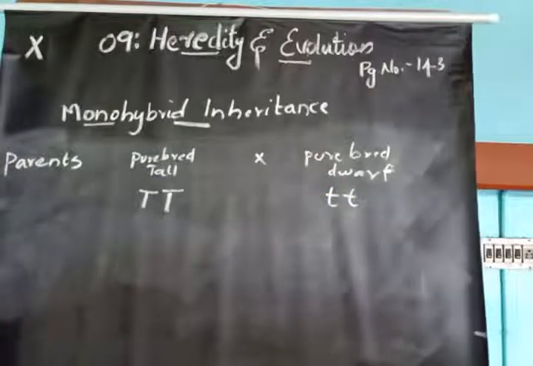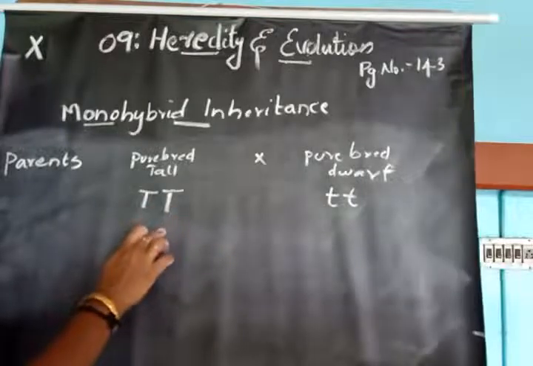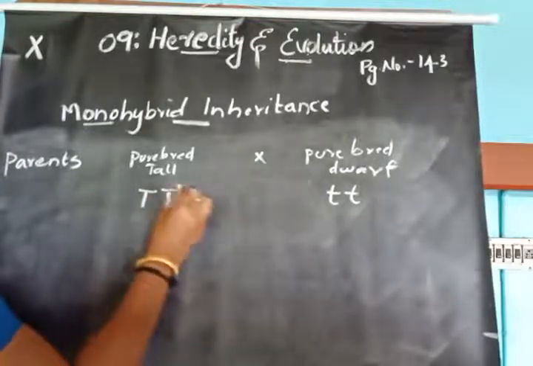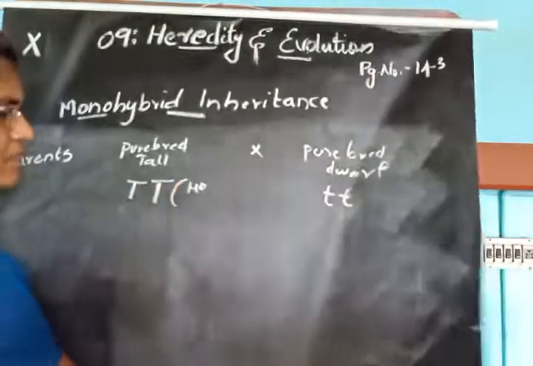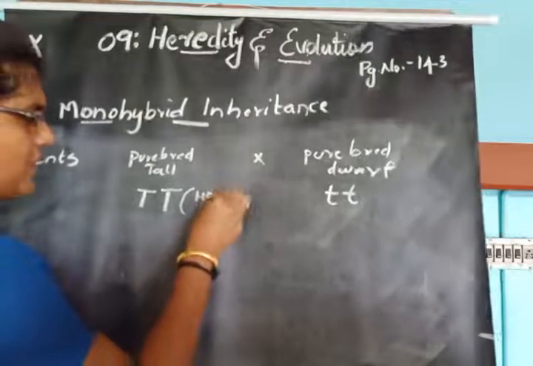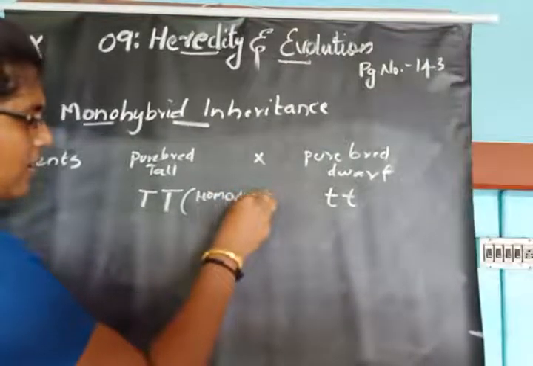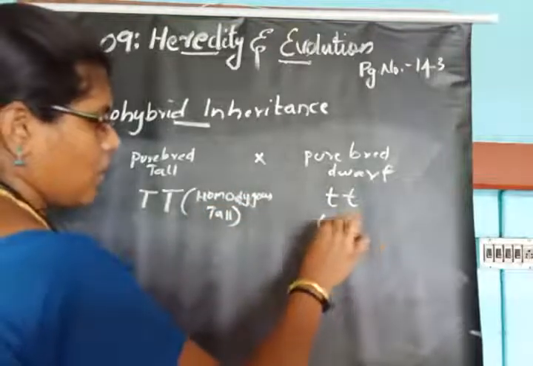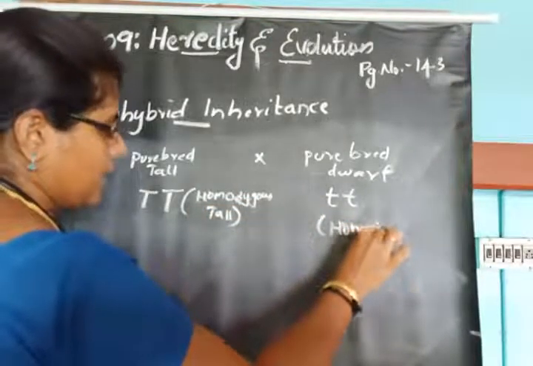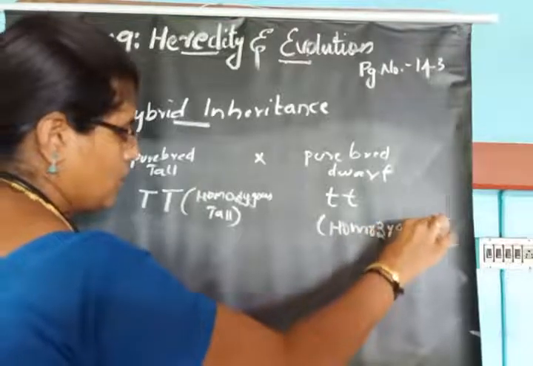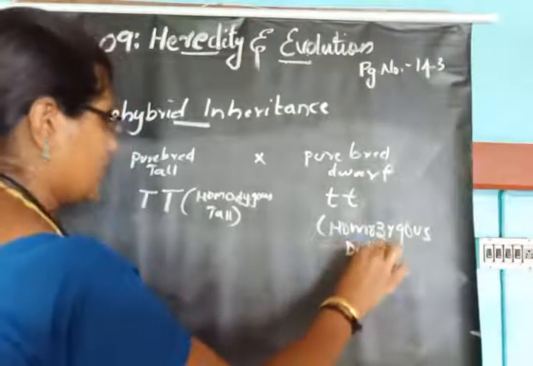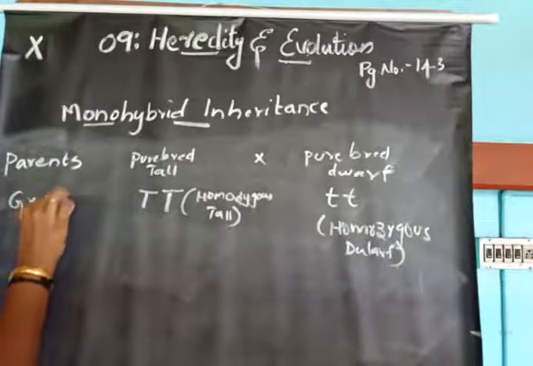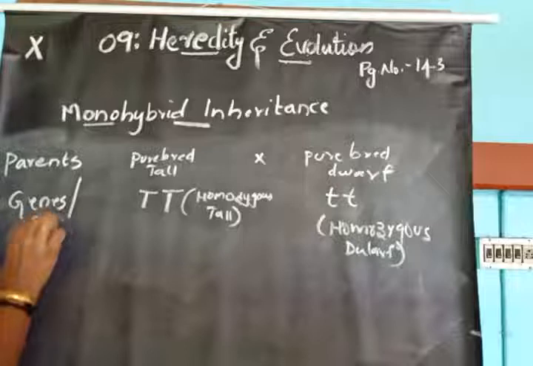In other words, we can say this is homozygous tall and this is homozygous dwarf. These are the genes or alleles.